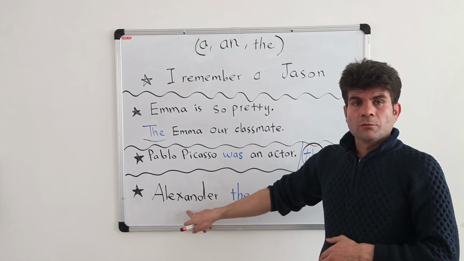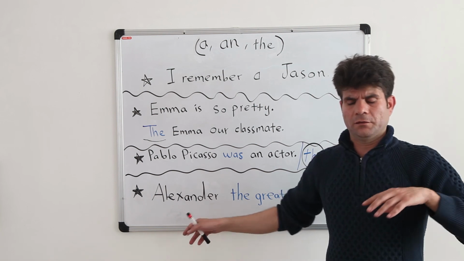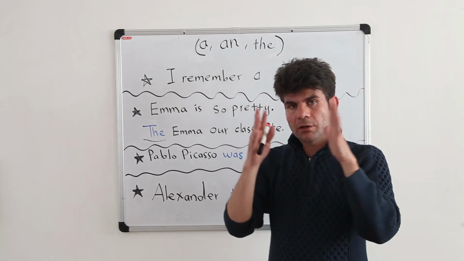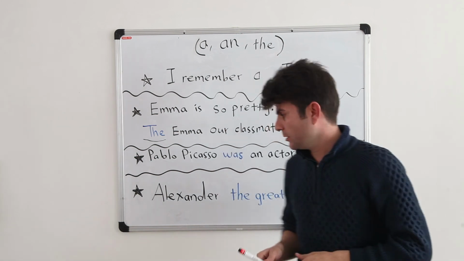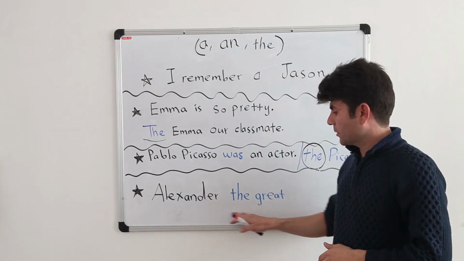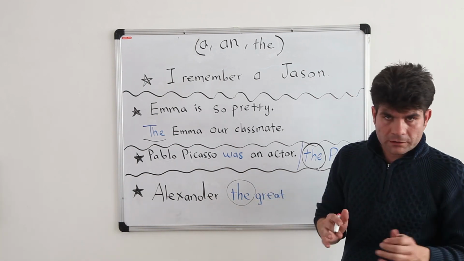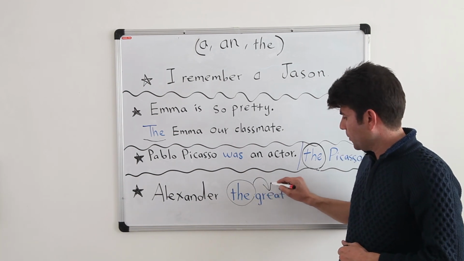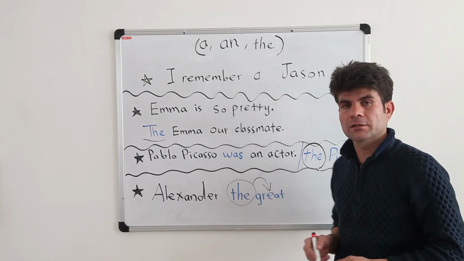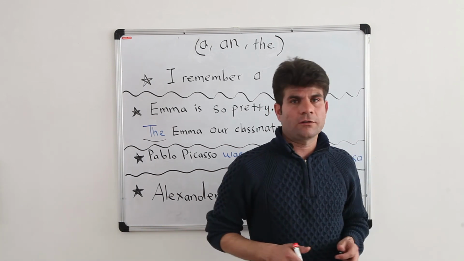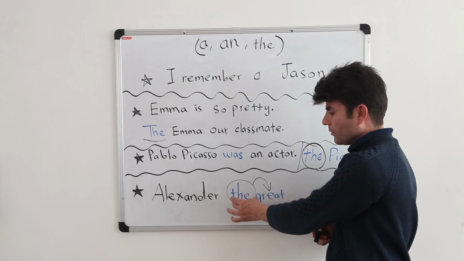Next one is for a famous person that we have in history, in movies, in the world. The person is famous for an adjective. For example, we say Alexander the Great. Here, of course, the article goes back to great. Adjective, great. The Great Alexander. Here, we could use article the.